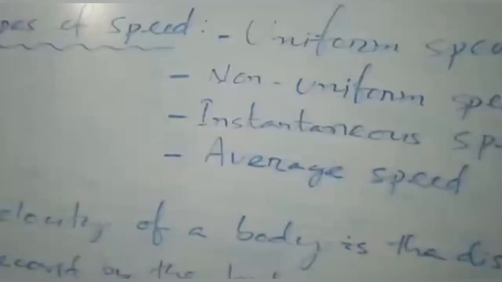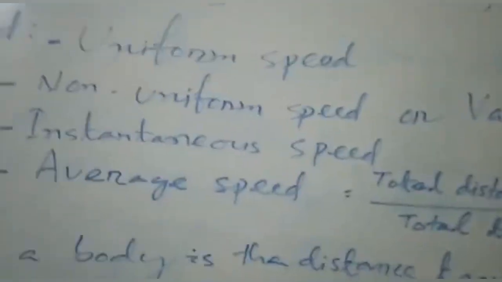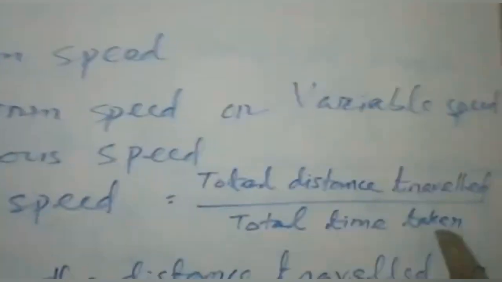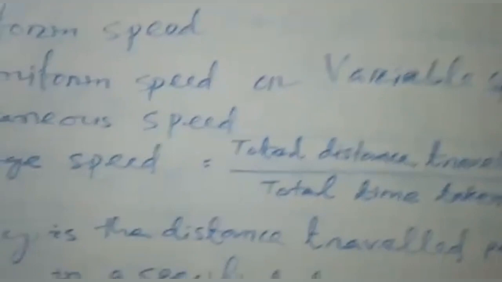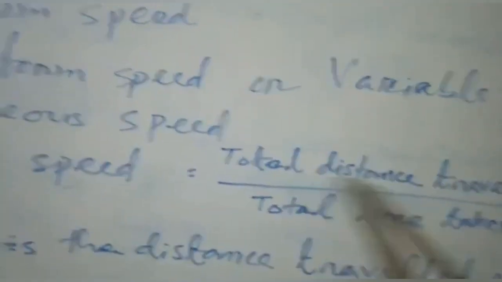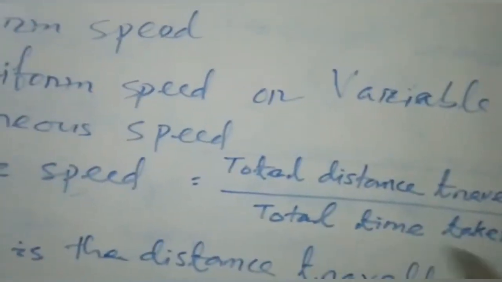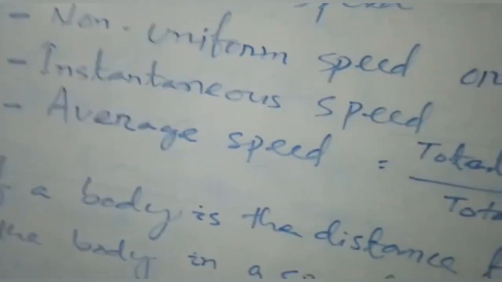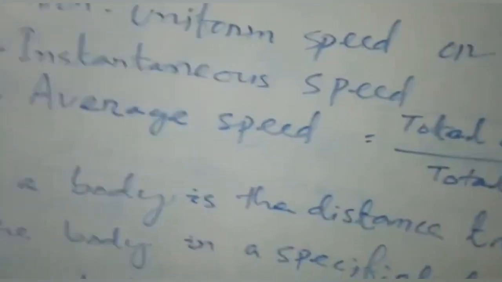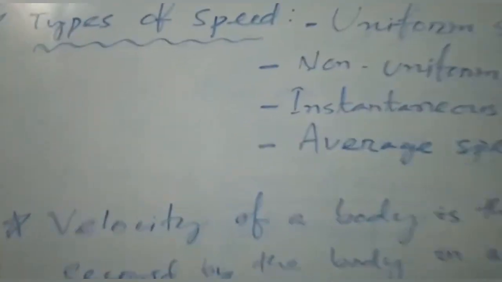Or you can say the average velocity, average speed, is equal to the total distance traveled by the body divided by the total time taken by it. So you find the sum of the total distance and the total time taken to cover that distance, and if you divide, then the ratio you get is called the average speed.